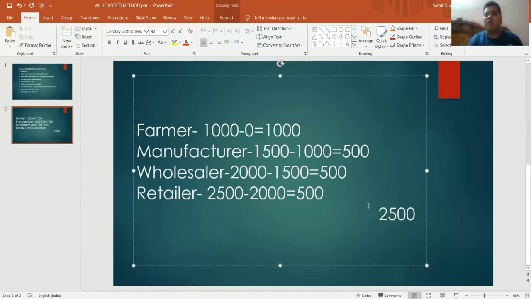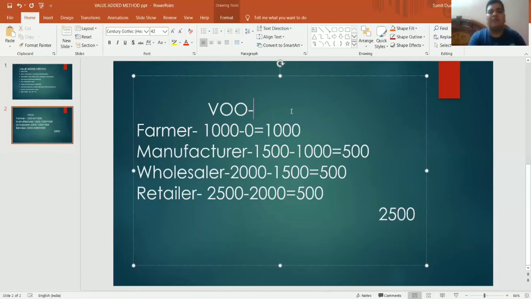But when I talk about the economy, when I add the contribution of each sector, primary, secondary, and tertiary, and by adding all those, we get the gross domestic product at market price of the economy. So I have generally used the formula that you can understand here. The contribution of farmer is 1000. So farmer has produced goods of rupees 1000. So value of output produced by the farmer is 1000